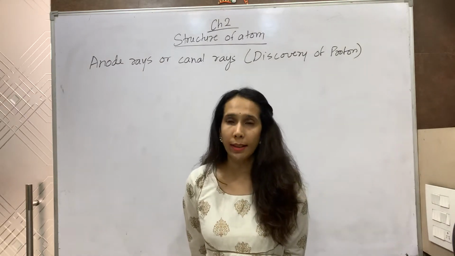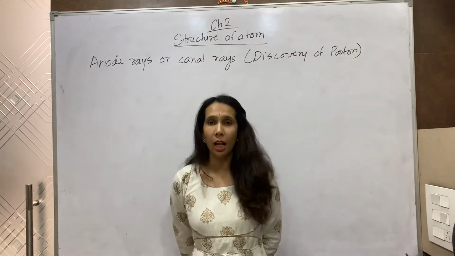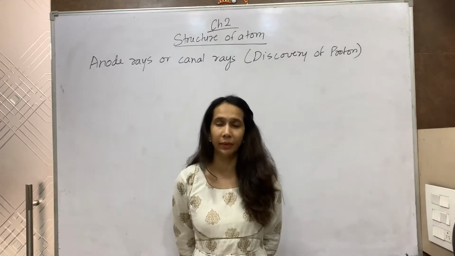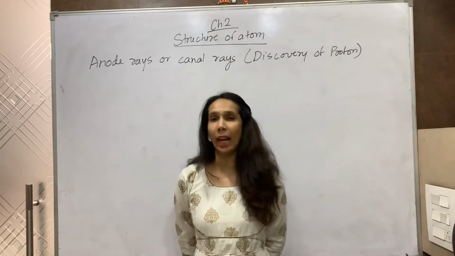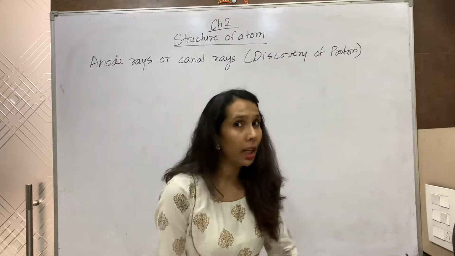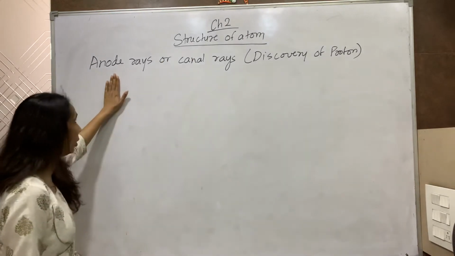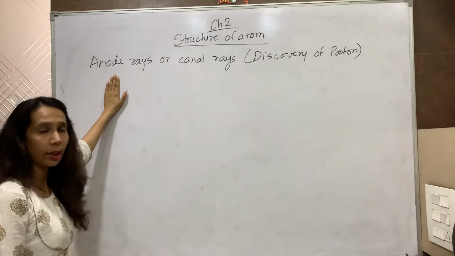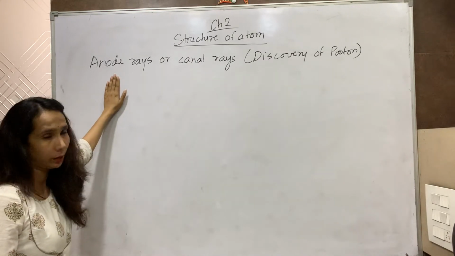Good morning, students. In the last class, we finished the discovery of the electron by J.J. Thomson. And before that, the cathode rays were discovered in the discharge tube. Today, we will be talking about the anode rays or canal rays. That means we will be talking about the discovery of the proton.